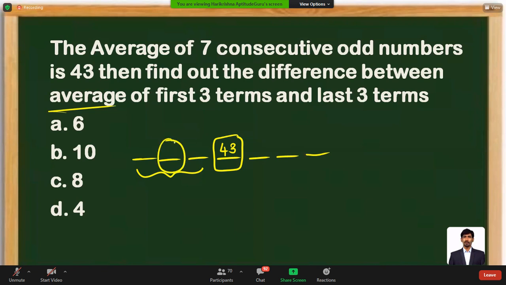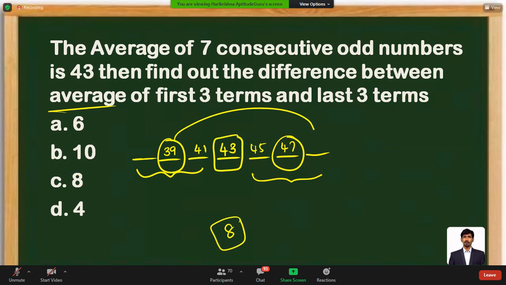So what is the average of the first 3 terms? This is the average of first 3 terms, and this is the average of last 3 terms. Because these are consecutive odd numbers and the middle is 43, this will be 41, and this will be 39. Similarly, this will be 45 and this will be 47. Here they are asking us to find the difference between these two: 39 to 47, what is the difference? It's going to be 8. You can mark the answer as option C.